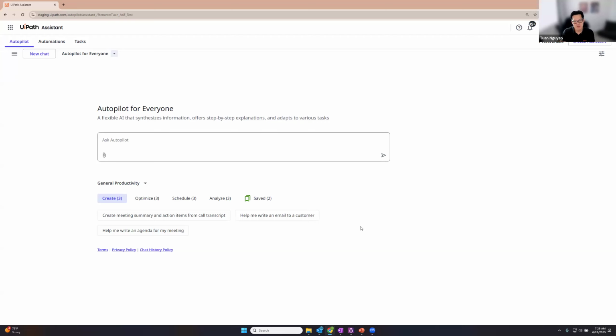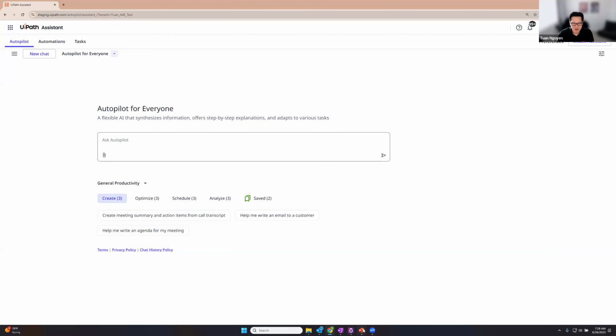You actually have to install the local assistant and robot to access Autopilot for Everyone on the desktop to access Clipboard AI. And then there's no direct image or active window capture buttons here. You'll see that on the desktop as well because we use the local robot to facilitate that. You can still analyze images and files. You just have to drag and drop them in.